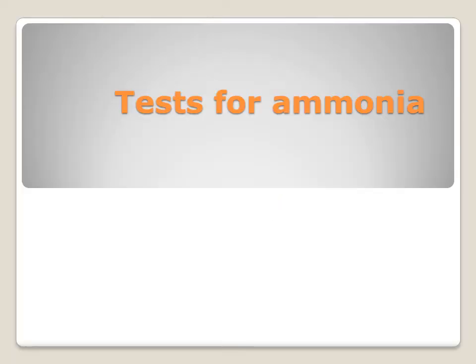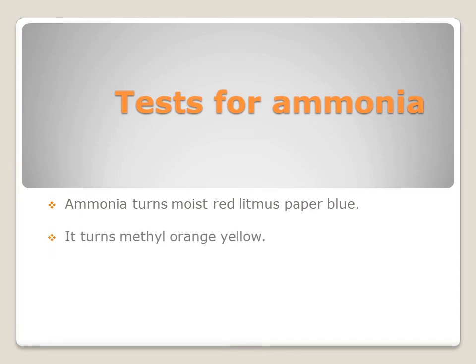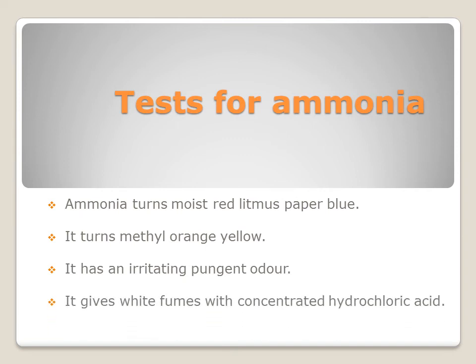Now let us study the test for ammonia. How can we identify ammonia gas? The first one is ammonia turns moist red litmus paper blue. It turns methyl orange yellow. It has an irritating pungent odor. It gives white fumes with concentrated hydrochloric acid. It is an important test for ammonia.